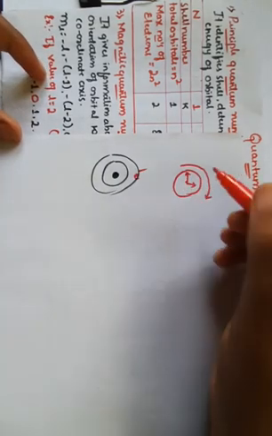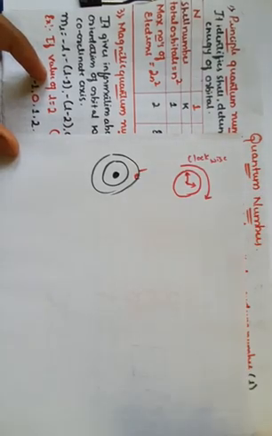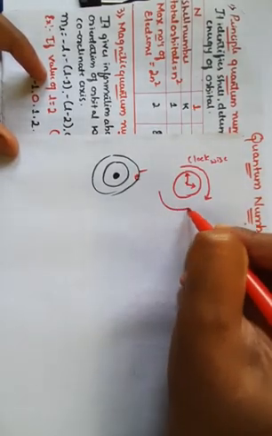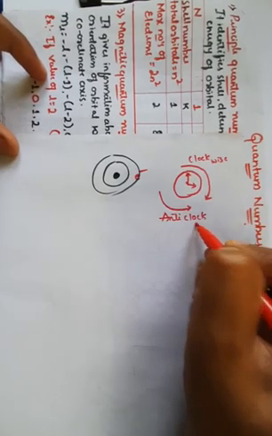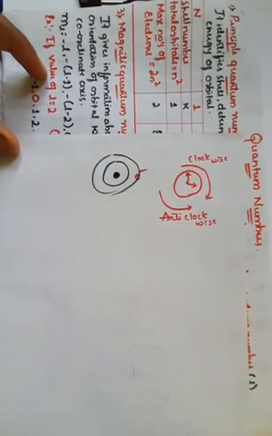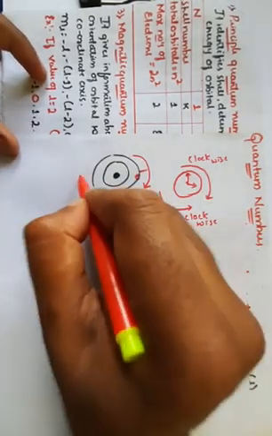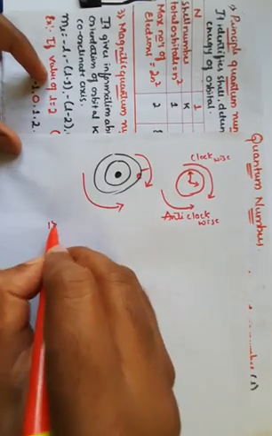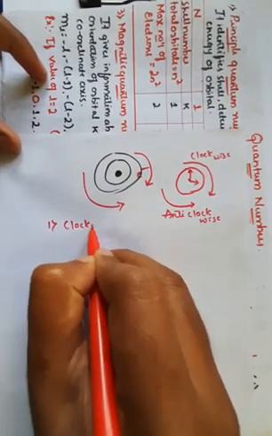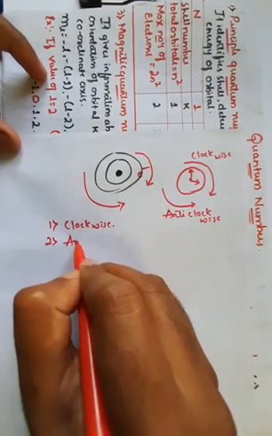If it rotates in this direction, it is anti-clockwise, the reverse condition. Similarly, if the electron moves in this direction, we call it clockwise, and if it moves in this direction, we call it anti-clockwise. Therefore, there are two kinds of spin: one is clockwise, and the second one is anti-clockwise.